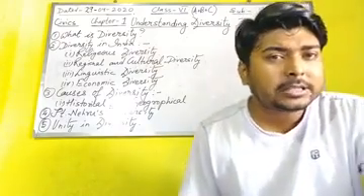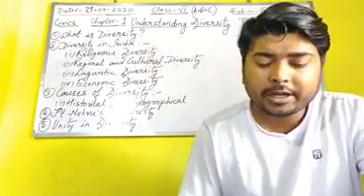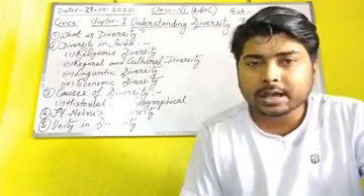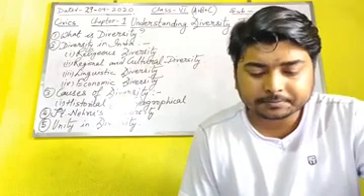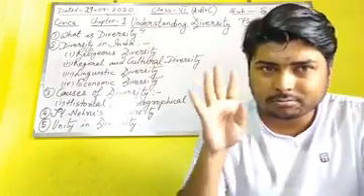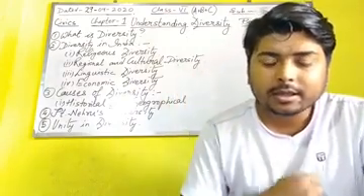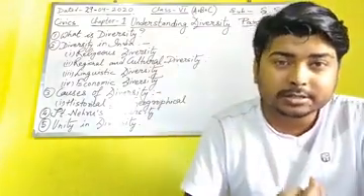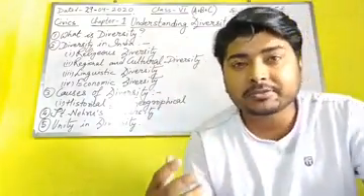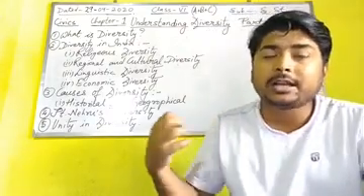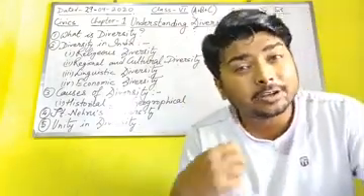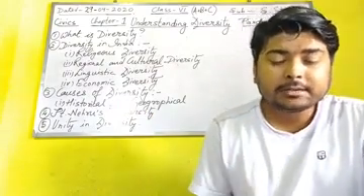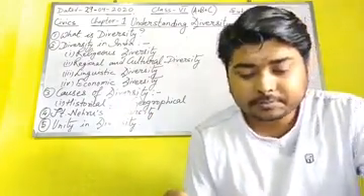And what are the religions practiced in India? You would be knowing it. It is given in the book also. It is Hinduism, mainly Hinduism, Islam, Christianity, and Sikhism. These are the four major religions which are found in India. And along with those, you would be very much familiar with these four, but other religions also coexist in India, not only in India, in other parts of the world also, like Buddhism, Jainism, and Zoroastrianism.